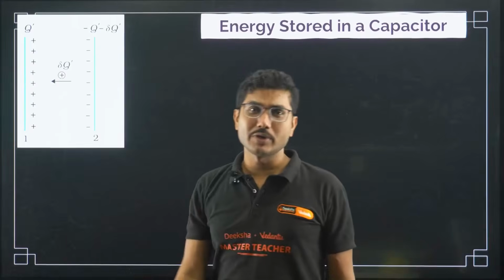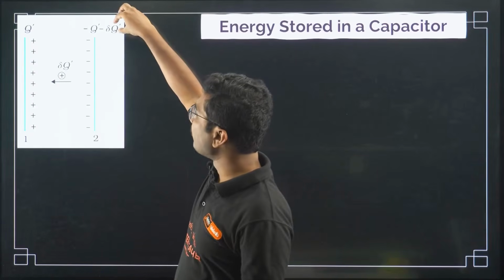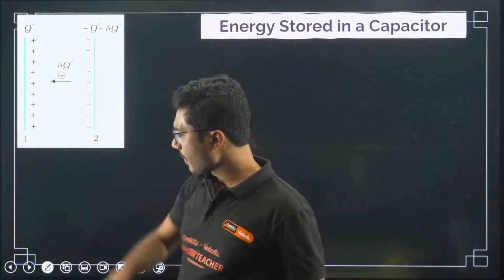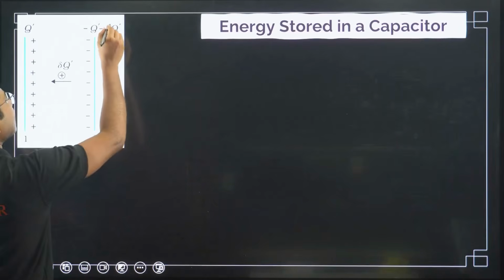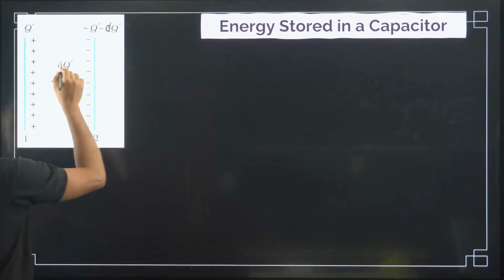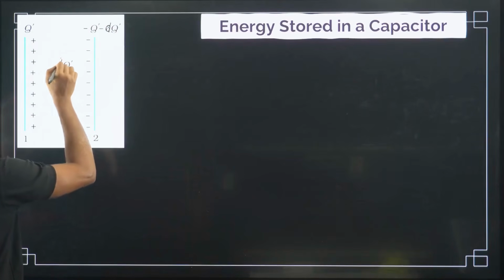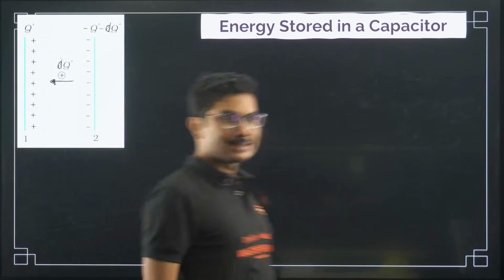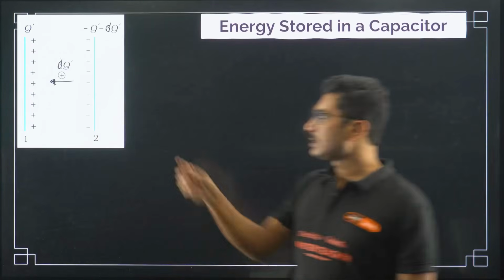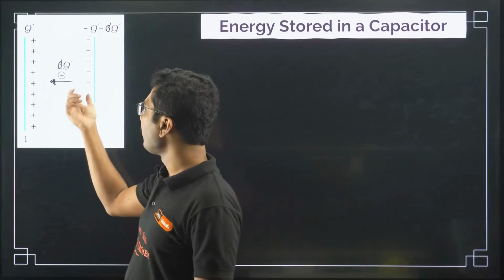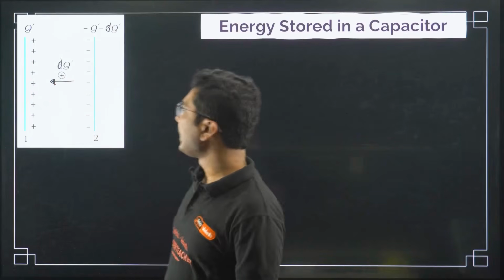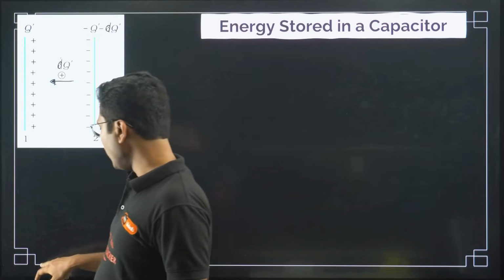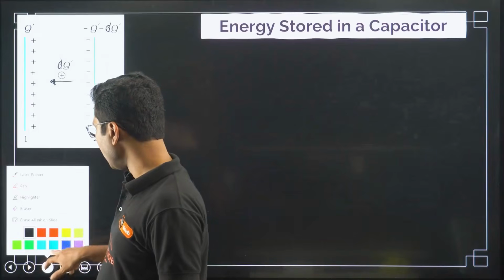Now what you are doing, you are trying to take a minus delta Q or minus dQ. Let me rewrite it. Minus dq, you are trying to take minus dq from negative plate to positive plate. That is being done by the battery. So minus dq charge you are transferring from negative plate to positive plate. So how much work you are doing?